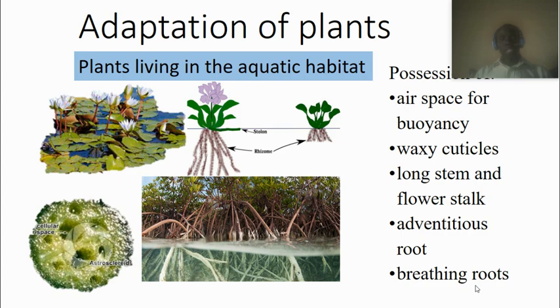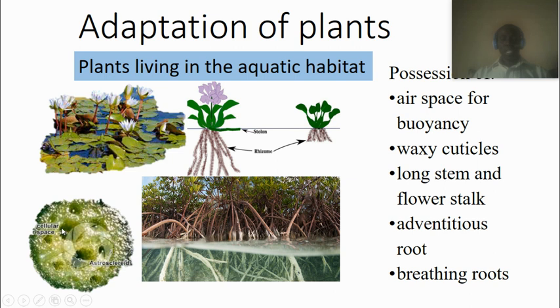We have also adaptation of plants in the aquatic environment. We have the water hyacinth, water lily, and water lettuce. This is water lettuce. And then we have mangrove. And this is a transverse structure of aquatic plants. It can be water lily, it can be water hyacinth, it can be water lettuce. If you cut the stem into two or the floral stalk into two, this is what you see.